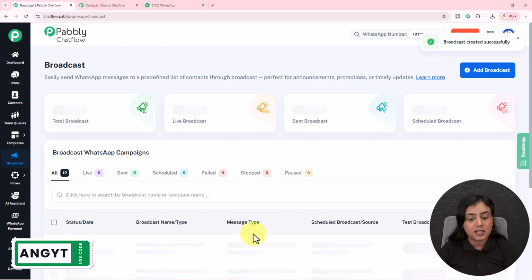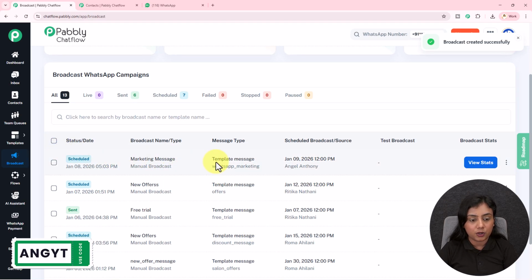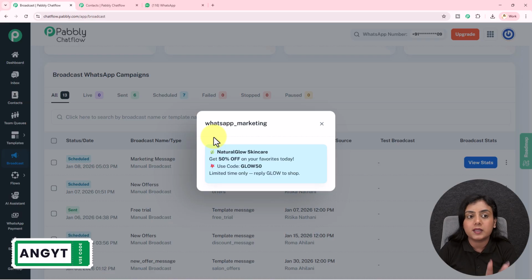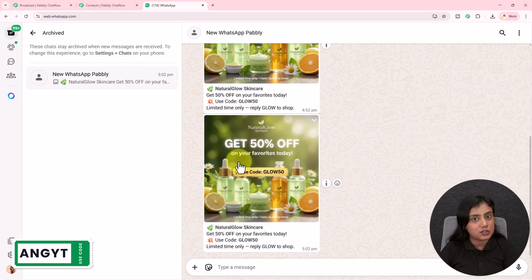Click on this add broadcast button, and as soon as you do that, you can see a new broadcast has been added in the name of marketing message. It has been scheduled for January 9th 2026 at 12 p.m., and you will see the template message. This is the template message right here. The image is not popping up, but it will be forwarded with an image, because you can see right over here the image has also been forwarded.